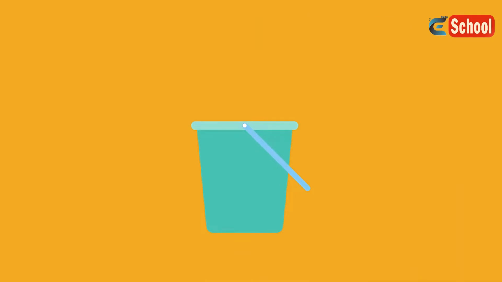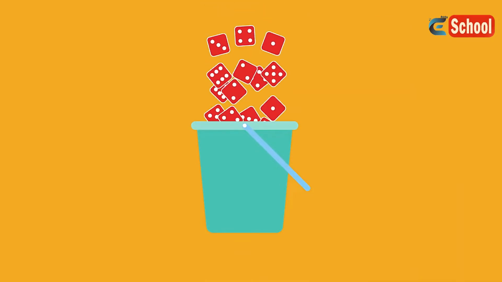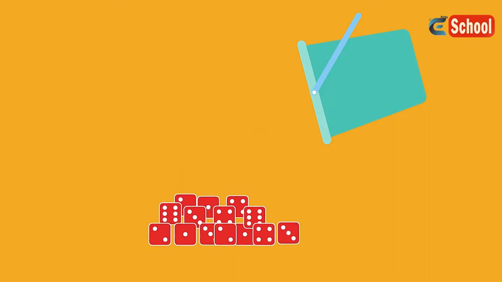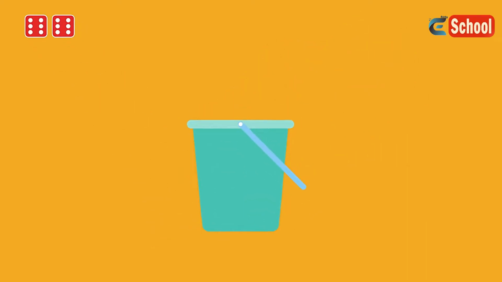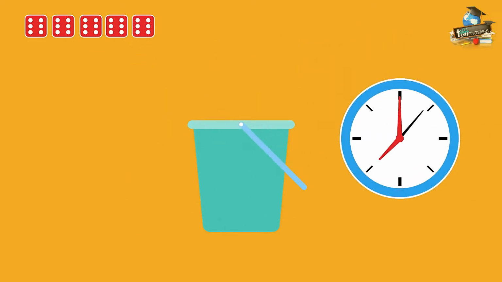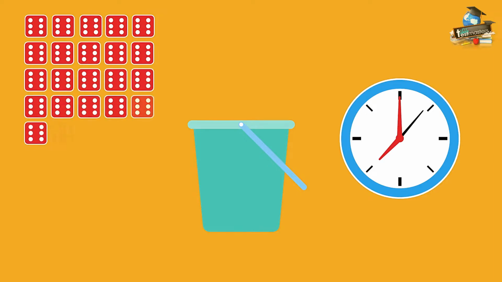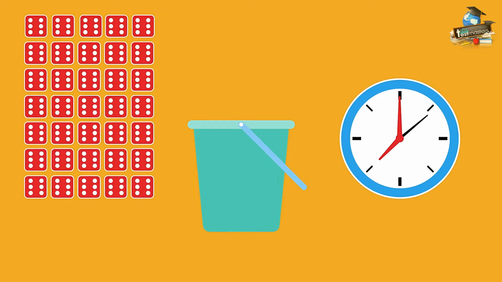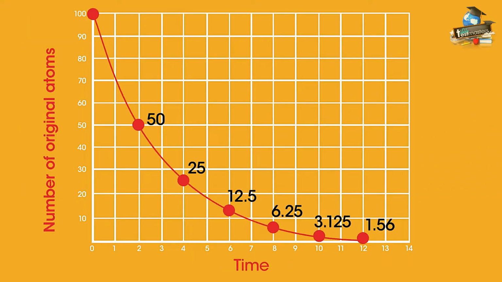You could have a bucket of 100 dice, and after each emptying of the bucket, remove all the ones that show a 6. Repeat until you have about 50 dice left. How long did it take? That's one half-life. If you recorded the time it took for your sample of dice to halve each time, you would get a graph like this. Each halving of the numbers is one half-life. The graph shows 6 half-lives.